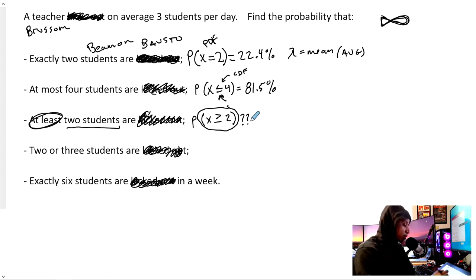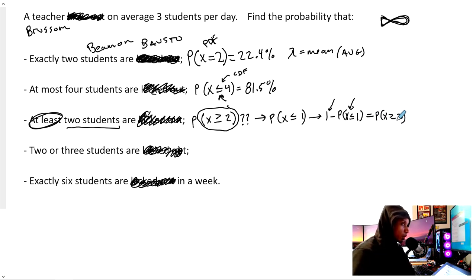The calculator can calculate what we don't want. So what we don't want is anything less than 2, less than or equal to 1. So I'll find that and subtract that from 1 because probability always adds up to 1. So this is what I don't want. This is what I do want, what's left over. So this is going to equal my probability of greater than or equal to 2.